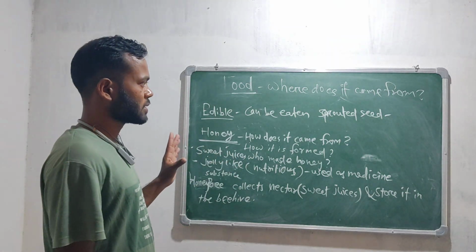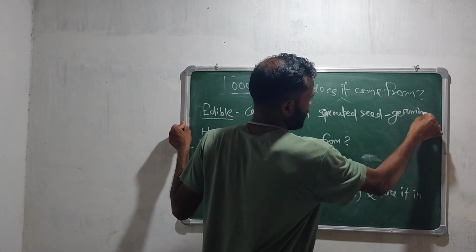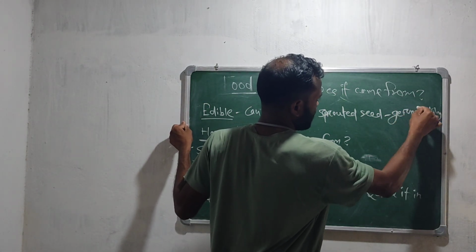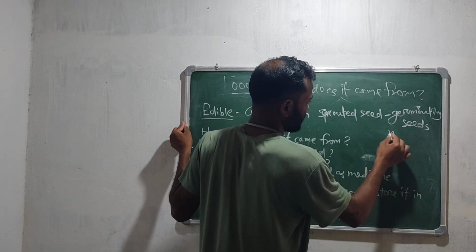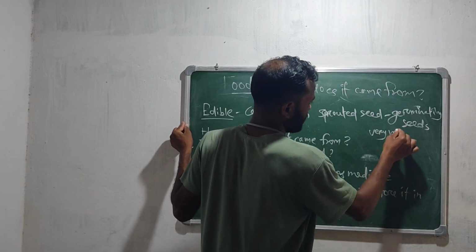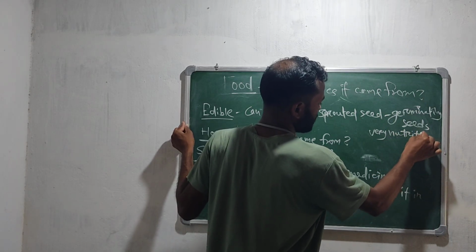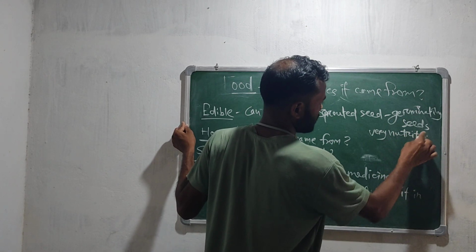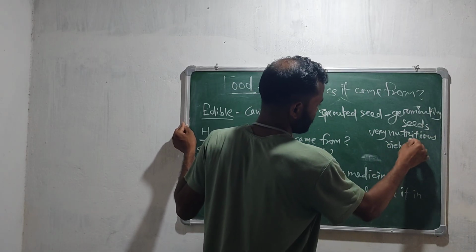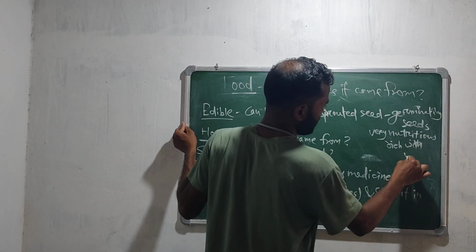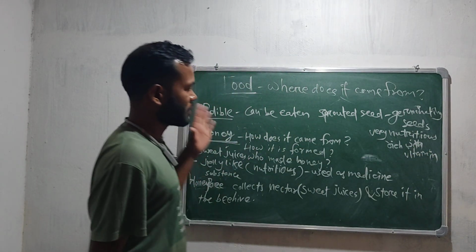That is called sprouted seeds, germinating seeds. This is also a very nutritious thing, rich in vitamins. This is what we had to discuss.